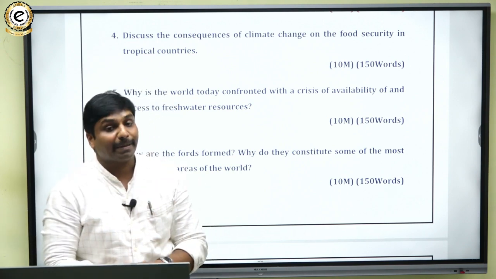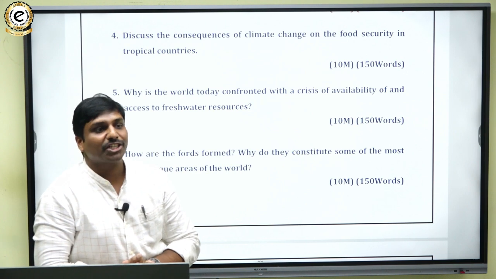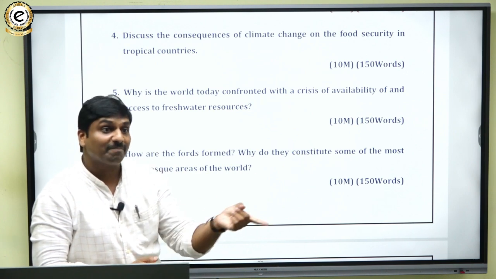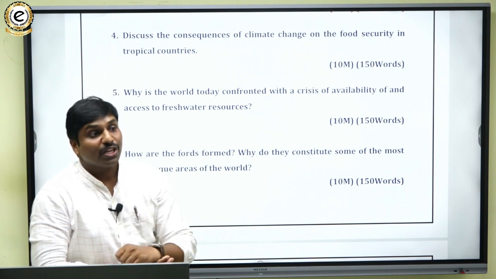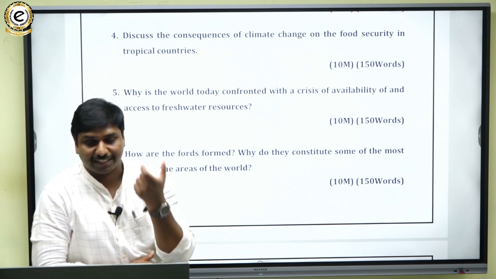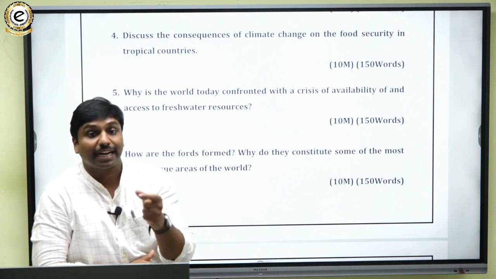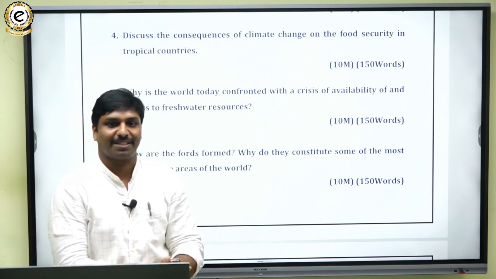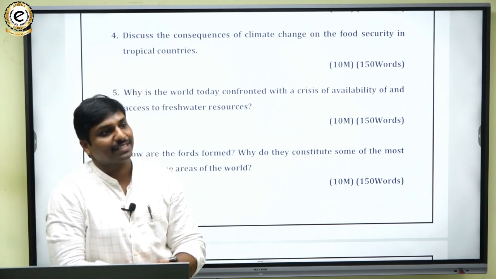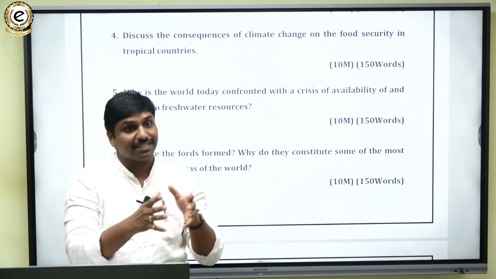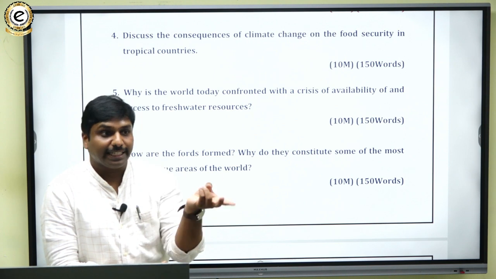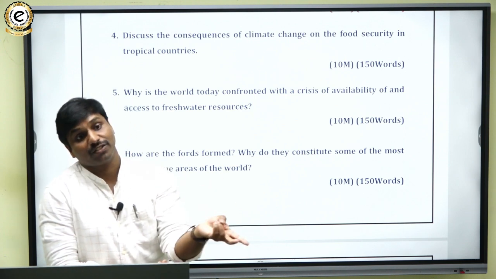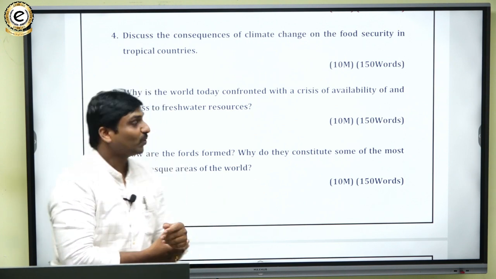Impact of climate change. Climate change, if we basically talk, is from environment and ecology. So the topic was from environment. They have picked one topic from environment and ecology and clubbed it with geography. So again, you can see how UPSC is interlinking the subjects, not only the subjects, but it is interlinking the papers.